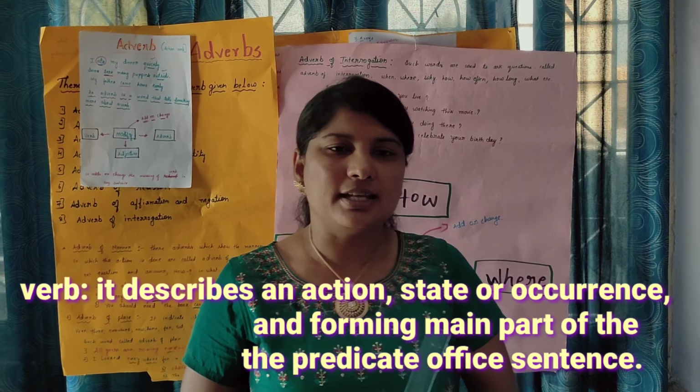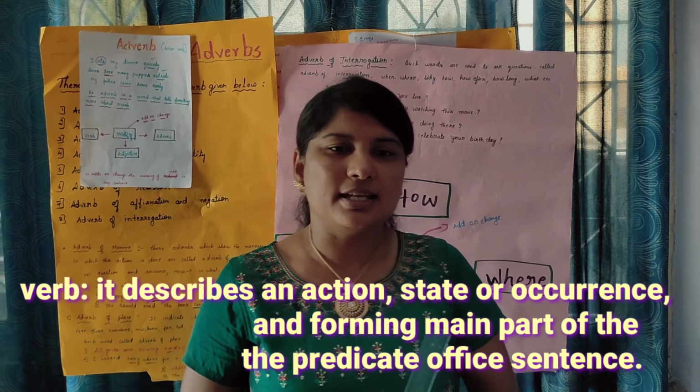There are so many kinds of adverb. There are main types of adverbs given below. The first one is adverb of manner and the second one is adverb of time. Third, adverb of place. Fourth is adverb of degree or quantity. Fifth is adverb of frequency. Sixth is adverb of reason. Seventh, adverb of affirmation and negation. Eighth is adverb of interrogation. So here we are going to discuss the eight types of adverb today.